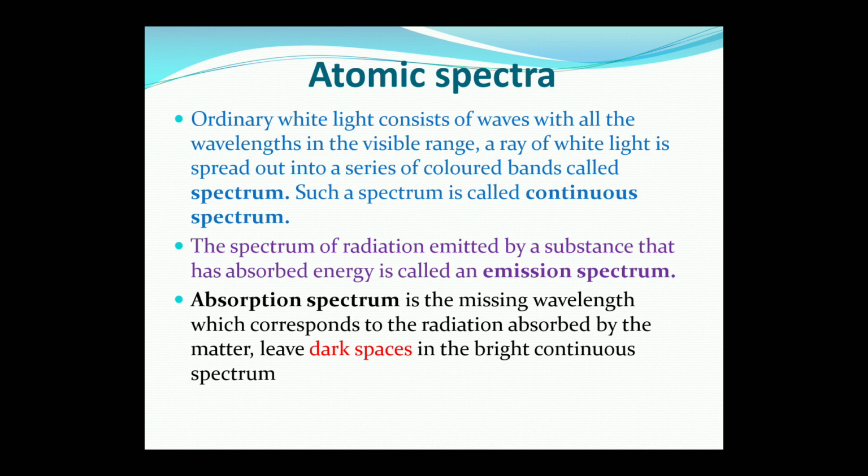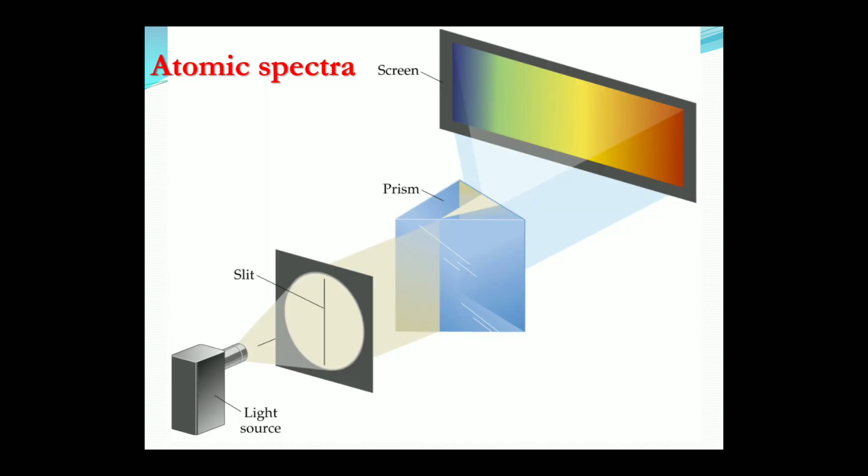Absorption spectrum is the missing wavelength which corresponds to the radiation absorbed by the matter, leaving dark spaces in the bright continuous spectrum. Here you guys can see there is a light source through a slit, it passes through that slit and goes to the prism, and from the prism there will be a screen on which this light will fall, and we can see the atomic spectra of a light.